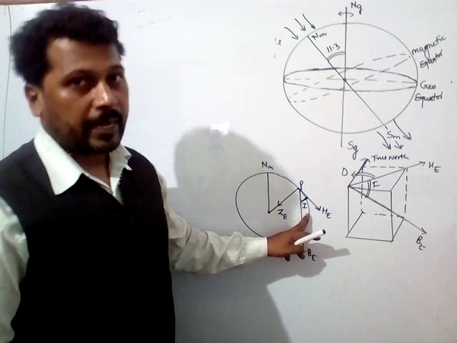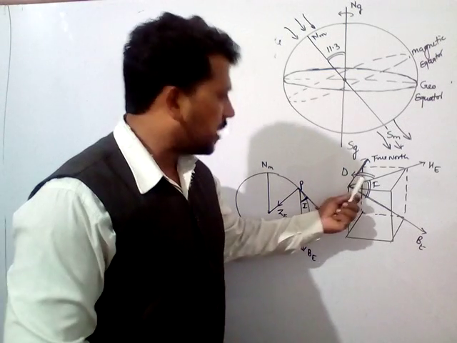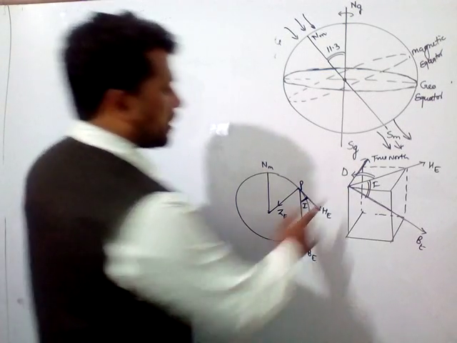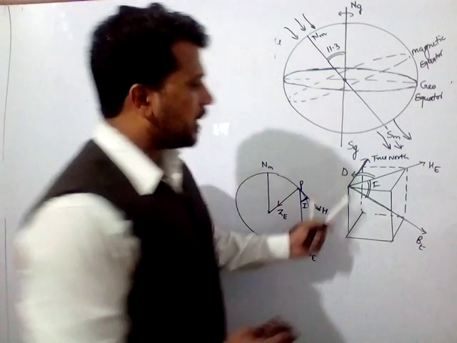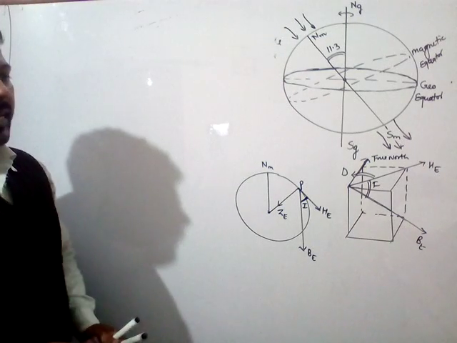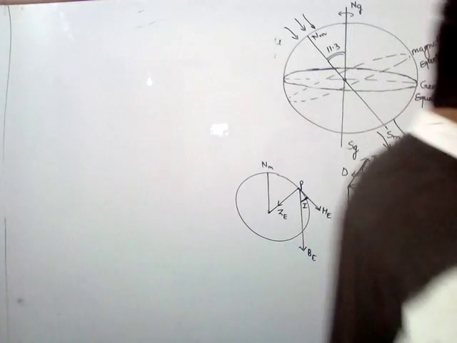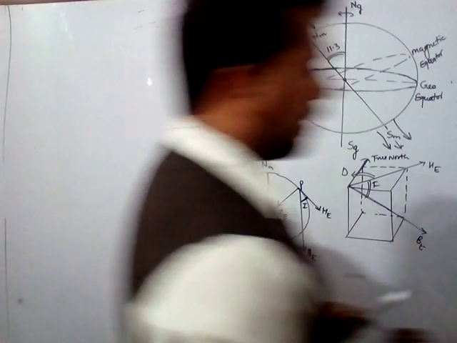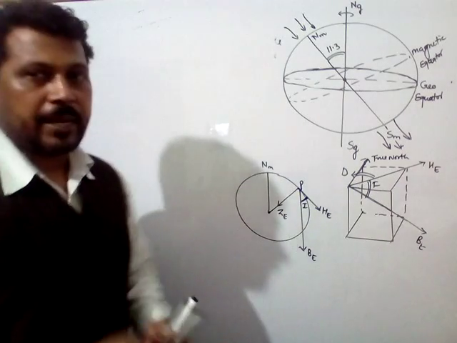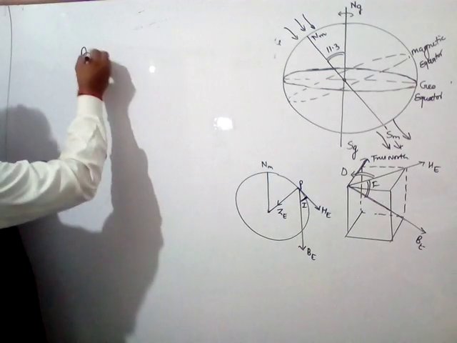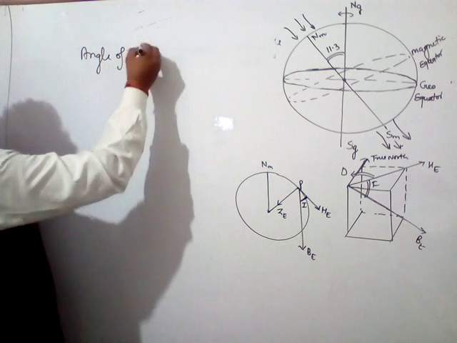I is the angle of dip and D is the angle of declination. So what is the angle of declination? The angle of declination is the angle between the magnetic meridian and the geographical meridian.